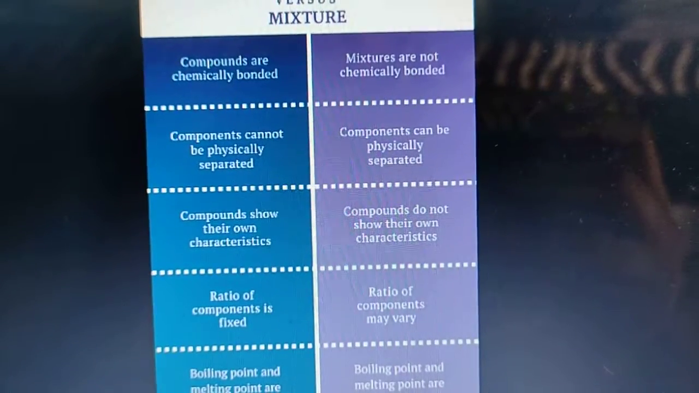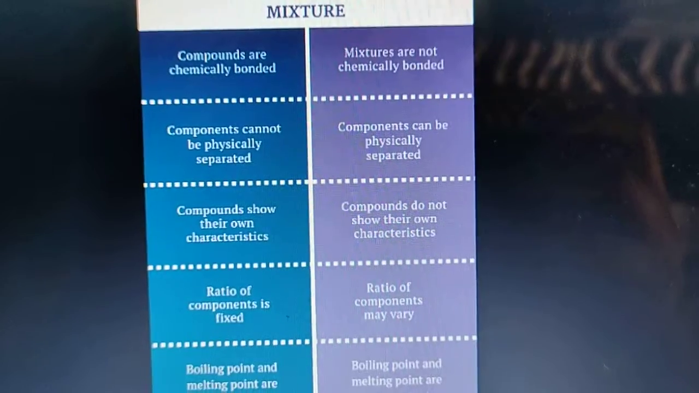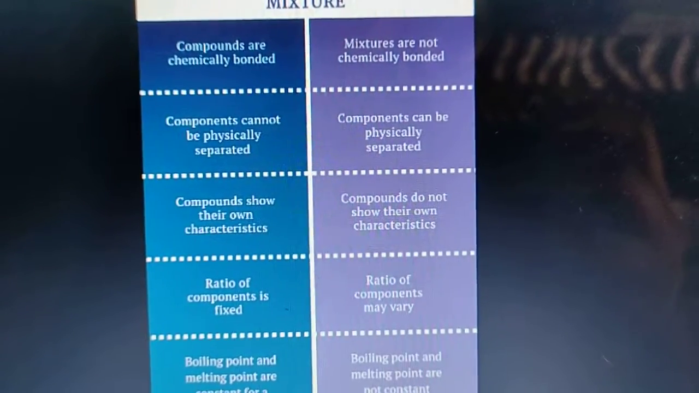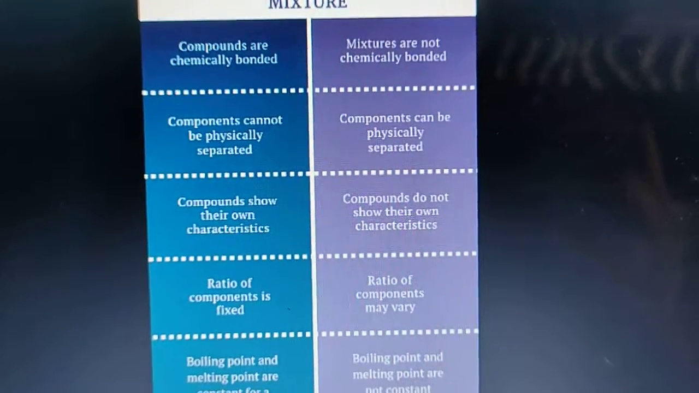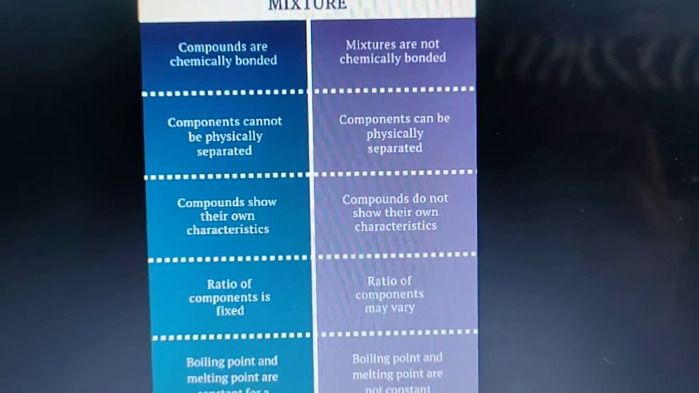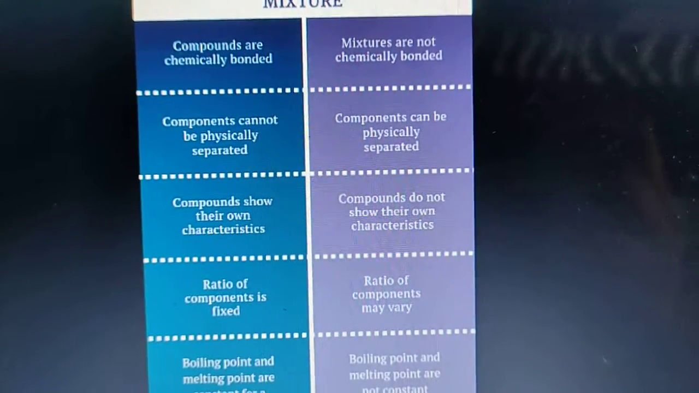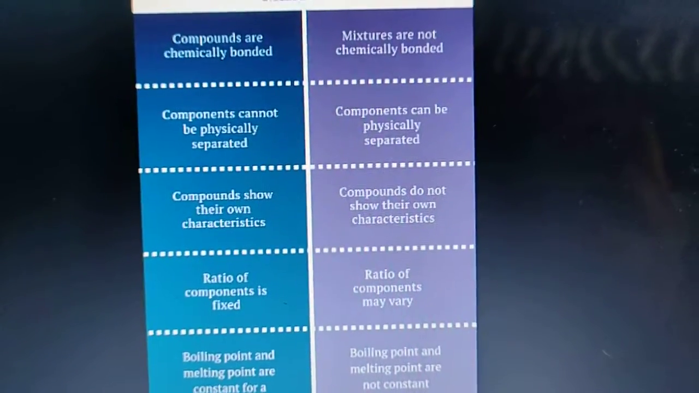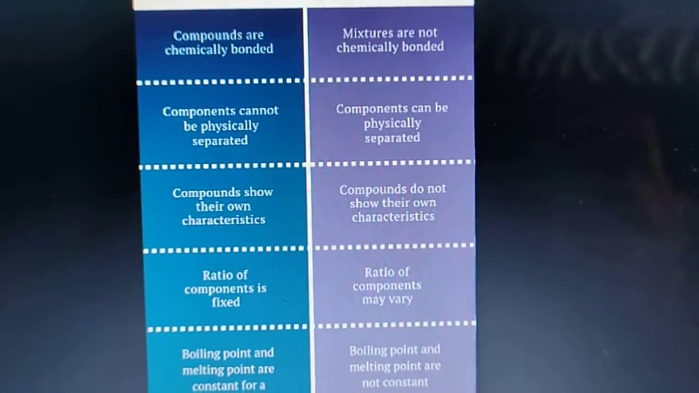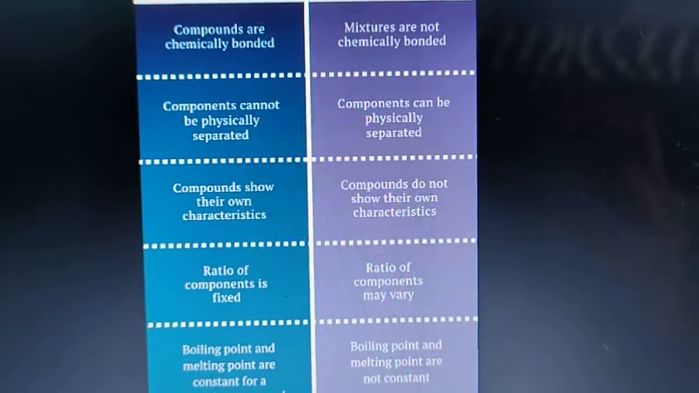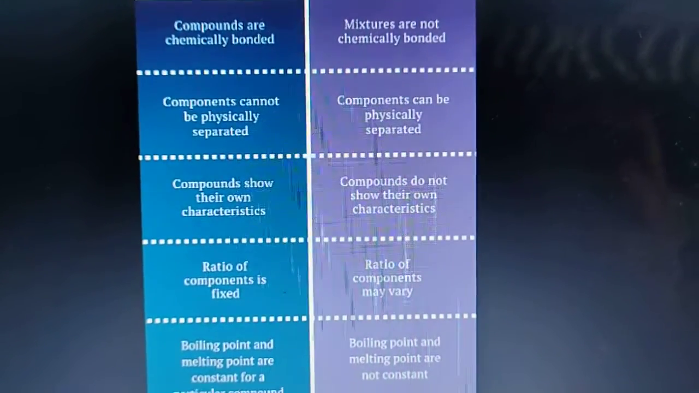Now, as you can see, the second point, components of compounds cannot be physically separated. That means the constituents of a compound cannot be separated by physical or mechanical means. They can, however, be separated by chemical methods. Components of mixtures can be physically separated, meaning the components of a mixture can be easily separated by physical methods.